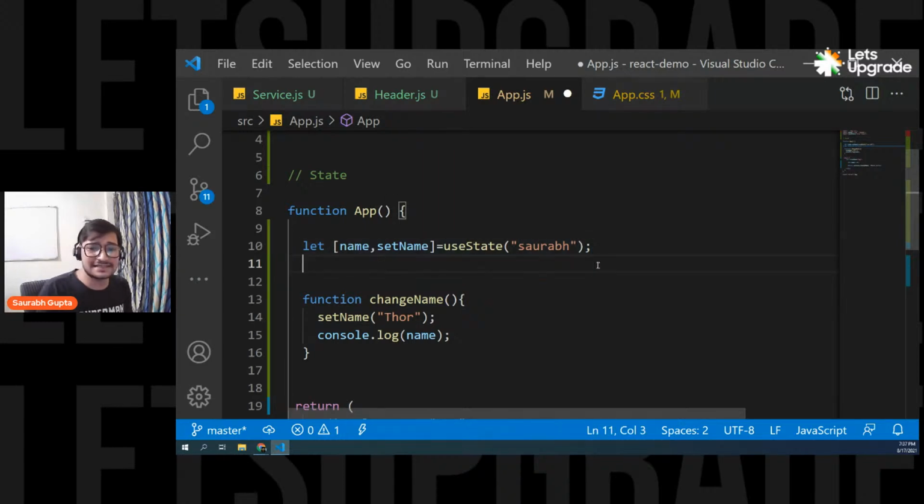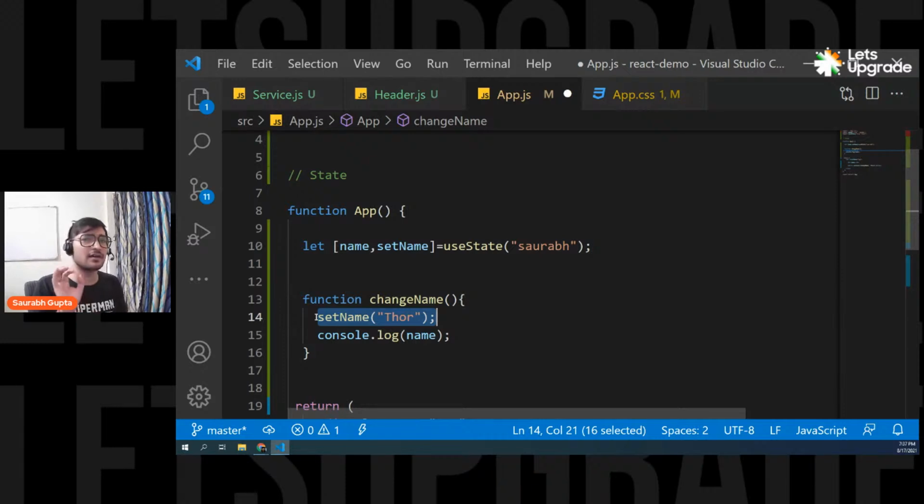Because this setName is asynchronous. So if you have ever learned JavaScript, you know it. This setName is asynchronous. So this console.log is getting called before this setName. It is asynchronous. That's why. So don't worry about it.